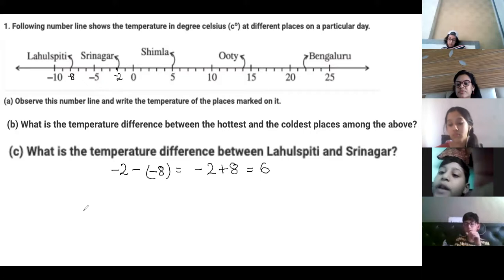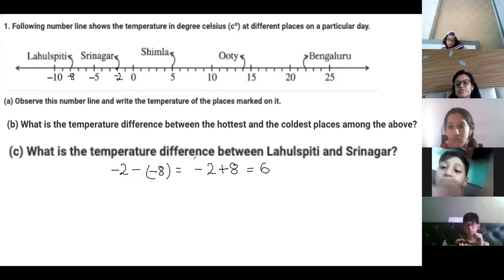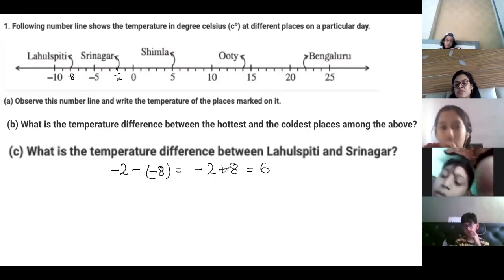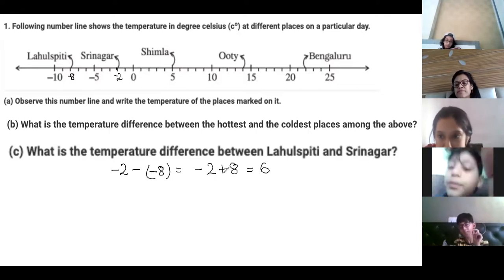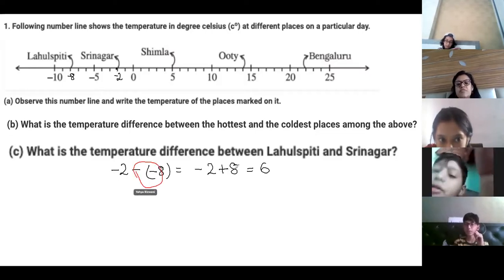Ma'am, minus 2 is more. Not minus 8. Minus and minus is plus. The plus 2 will be there, no? Why plus 8? Because in between there is a minus, so this minus became plus. Already minus 2 has a minus, 8 does not. It turned into a plus. So 6 will have a plus. Simple. It's bigger. So that is why the plus sign.